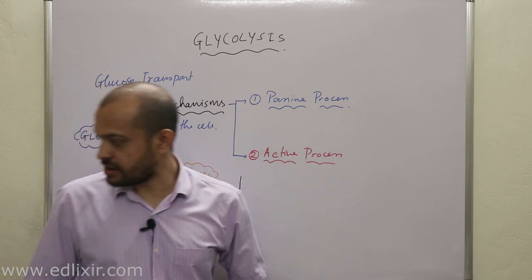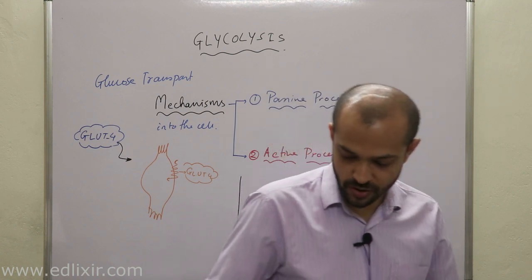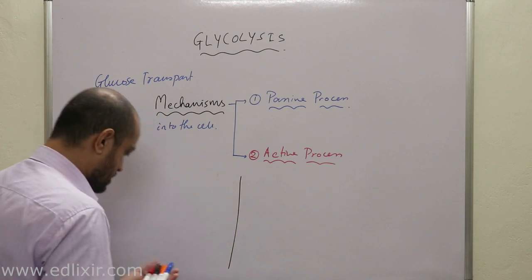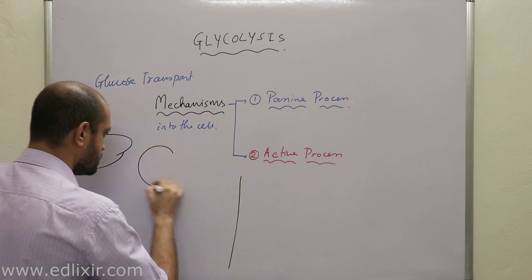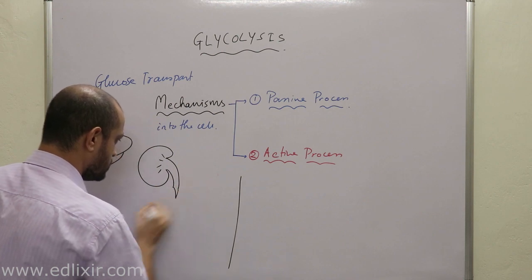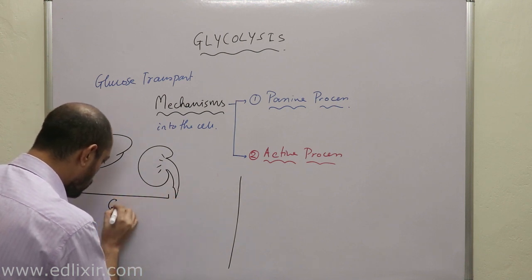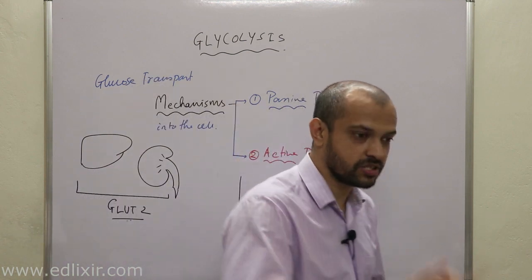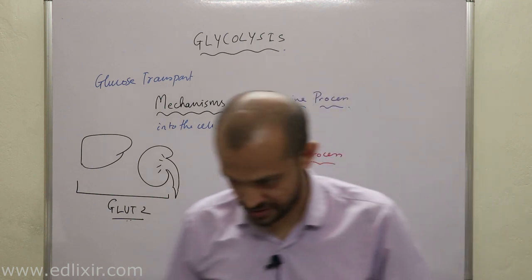We have not discussed the glucose transporter of liver and kidney. But a very important point we need to understand is this: you all now know that these two organs, that means in liver and kidneys, okay, in liver and kidneys, you must understand, in these two organs, GLUT2 is responsible for glucose uptake. GLUT2 is responsible.